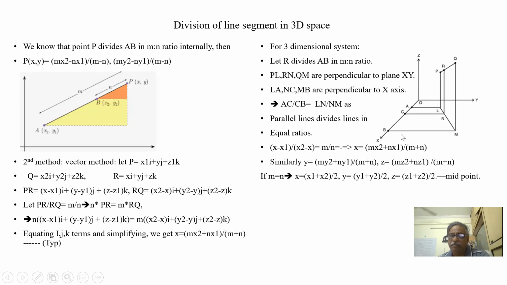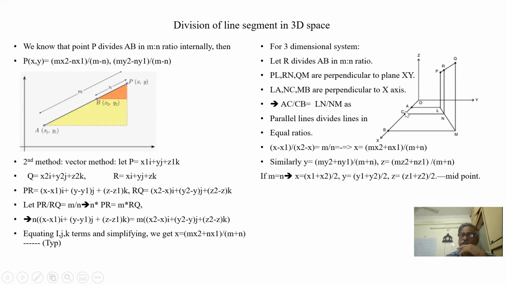LA, NC, MB are perpendicular to the x-axis. So AC by CB is equal to LN by NM, because we know these are parallel lines. AL, CN, BM are parallel to the y-axis. That means these parallel lines divide in equal ratios. So AC by CB is equal to LN by NM.